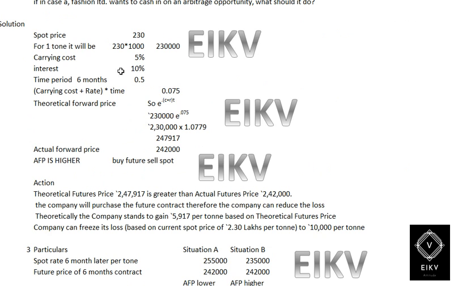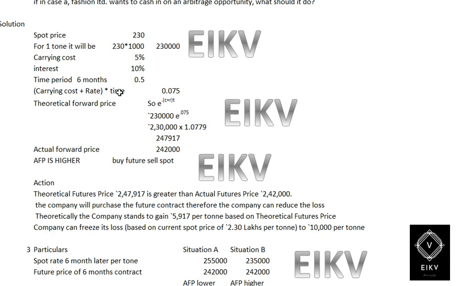So going ahead with the solution, we have the spot price as 230. So for 1 ton it will be 230 into 1000, which gives 2,30,000. The carrying cost is 5% and the interest rate is 10%. The time period is 6 months, which is 6 divided by 12, that comes to 0.5.